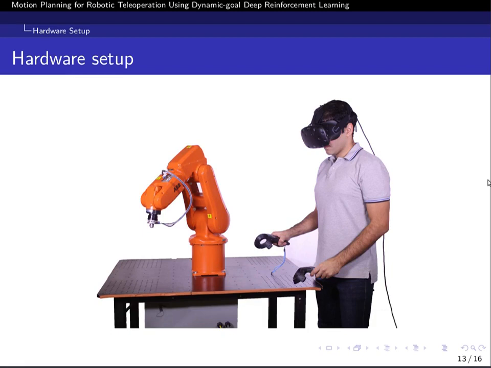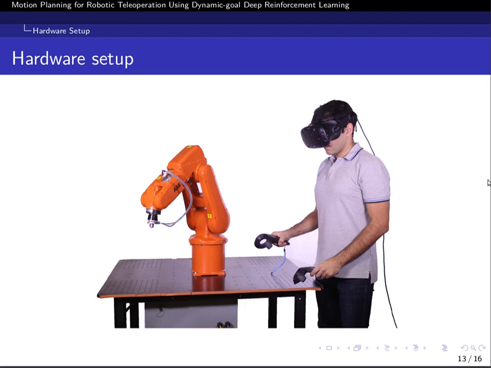The hardware setup of this project includes an industrial robot, an ABB industrial robot, and the HTC Vive device. HTC Vive includes two controllers, which give a 6D position of the user's hand, and a headset. We use the headset to give the user a visual feedback from the robot in a virtual reality environment.